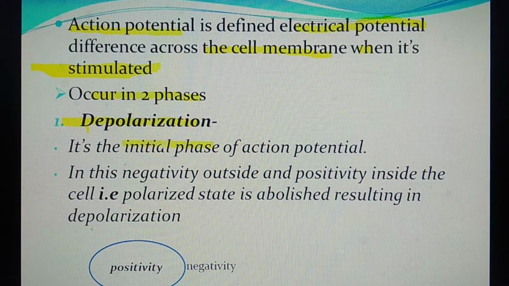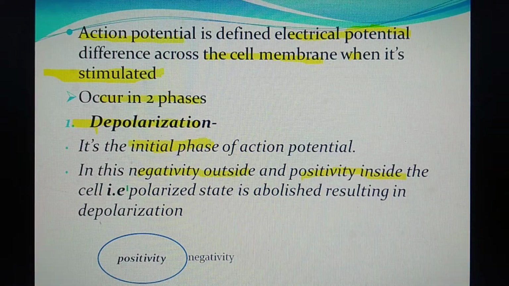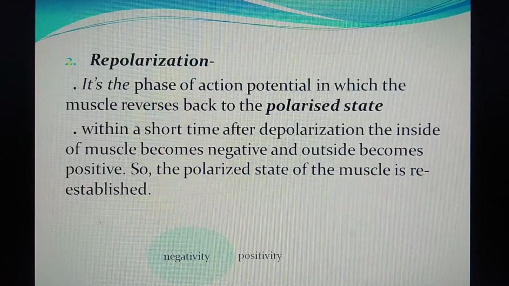It is the initial phase in which the polarized state, that is the condition of muscle at resting condition, is abolished, resulting in depolarization. That means positivity inside and negativity outside the cell, unlike resting membrane potential, that means negativity inside the cell and positivity outside the cell.